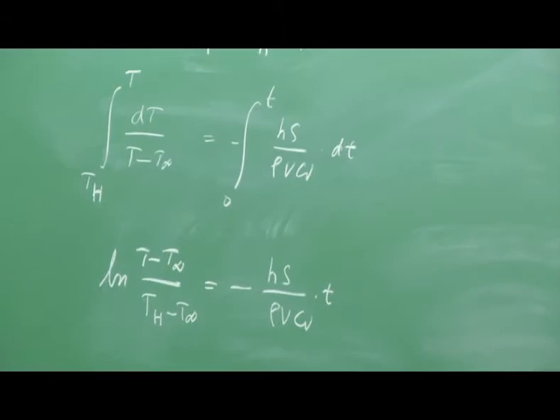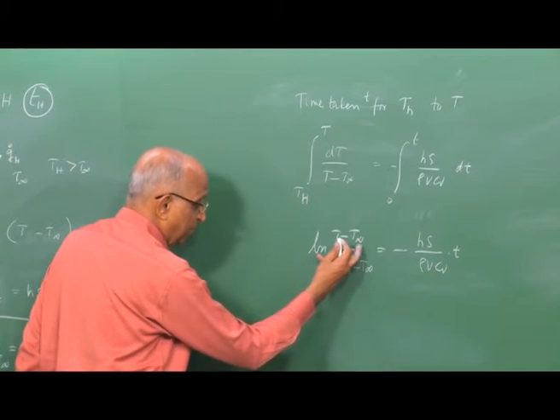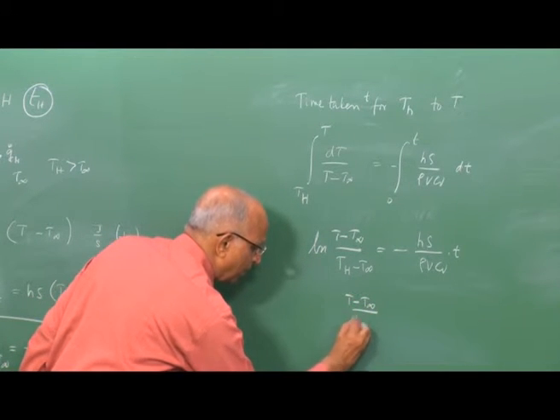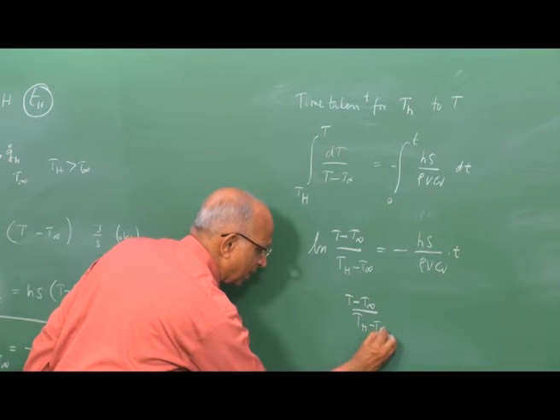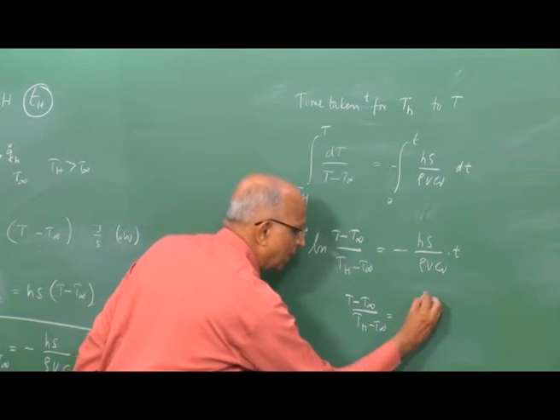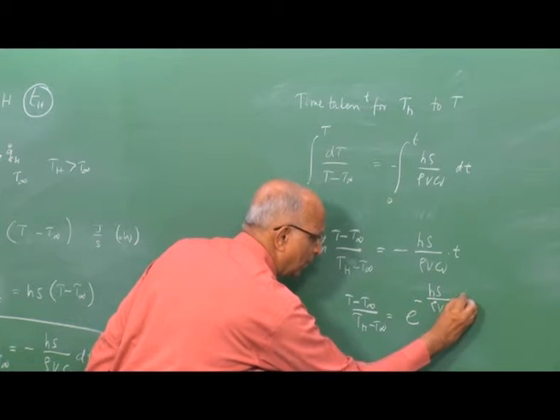Or, if I put it explicitly, T minus T ambient divided by Th minus T ambient, taking exponential on both sides, I get e to the power minus H S divided by rho V Cv into time.